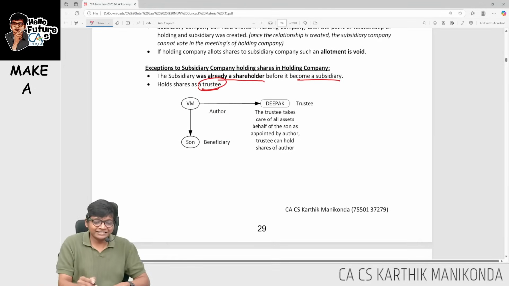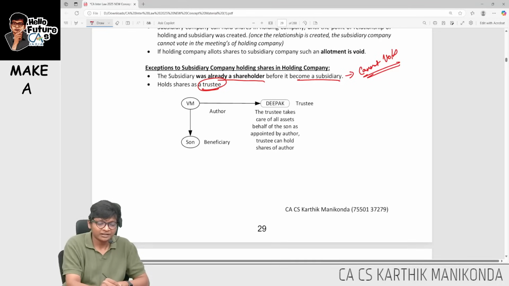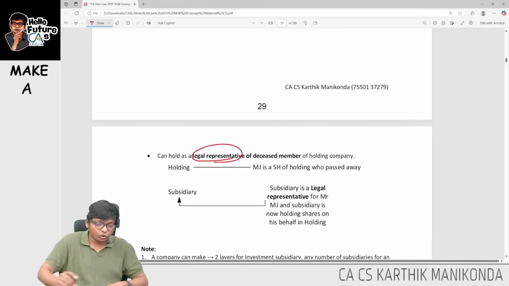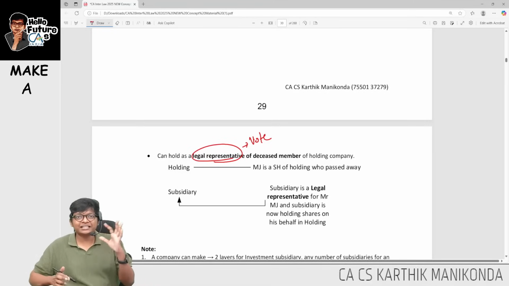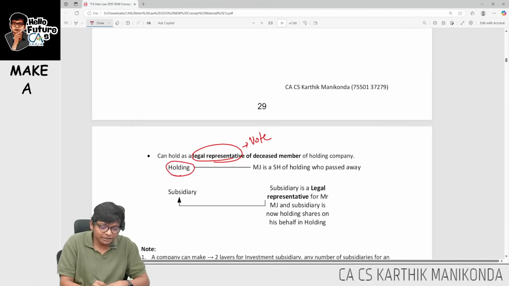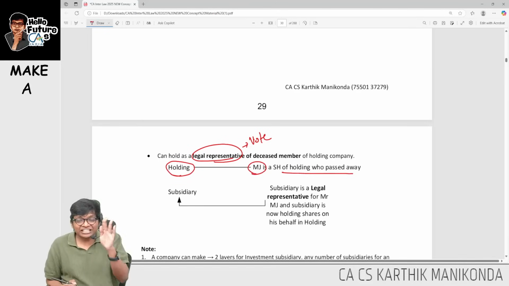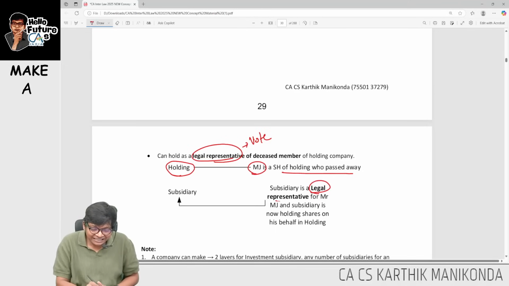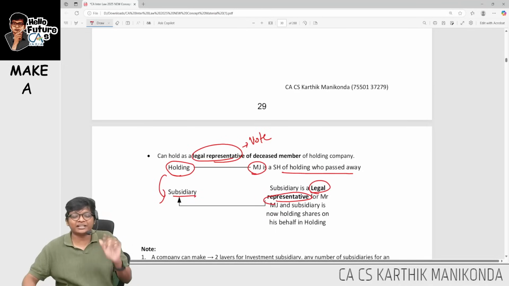So what? Okay, in this case, if already a shareholder, now you cannot vote. You cannot vote if you're already a shareholder. But if you're a trustee, you can vote, and if you're holding as a legal representative, you can vote. This is the important point. Sir, what is a legal representative? For example, in the holding company, Michael Jackson is a shareholder. Now Michael Jackson died, therefore his legal representative is the subsidiary. The subsidiary can hold shares. Are you getting it, guys?